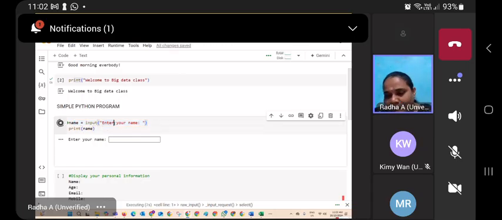So this is a specialty of the interpreter. The interpreter first checks the syntax of the program. If there is no error, it will be converted to machine-readable format, because at this time the computer understands machine language only. If I know Malay, I can communicate with you in Malay. If I know English, I communicate in English. That is for communication purposes. Similarly, to communicate with a machine we type hi machine, how are you? But internally, this message is converted to machine code. Machine code means a representation of zeros and ones.